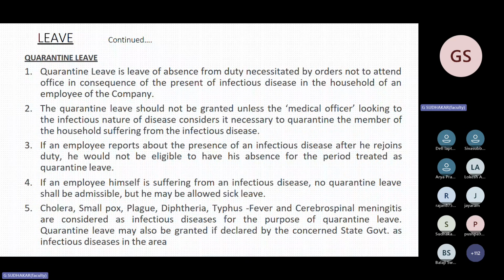If the employee himself is suffering from an infectious disease, then he has to take sick leave, not quarantine leave. If the family suffers from an infectious disease, then quarantine leave applies. This is the condition. So they asked this 2 times.